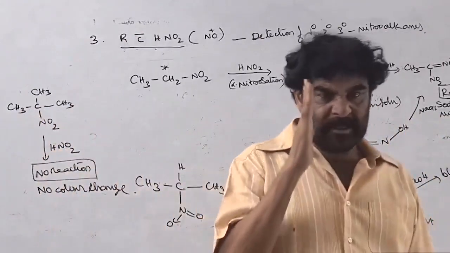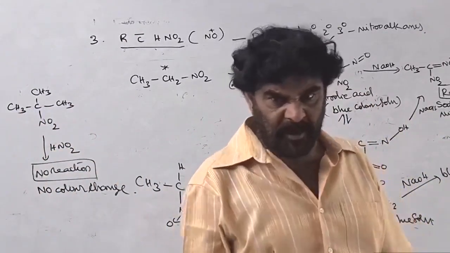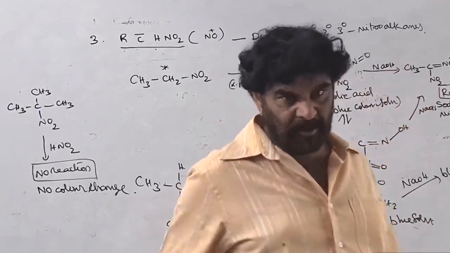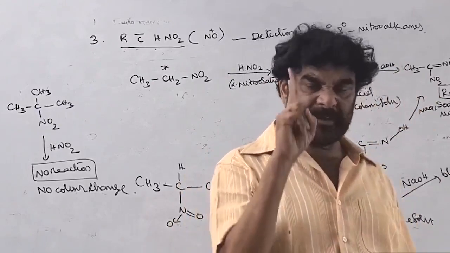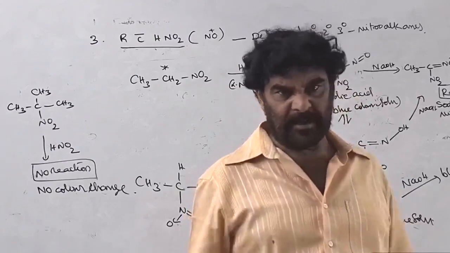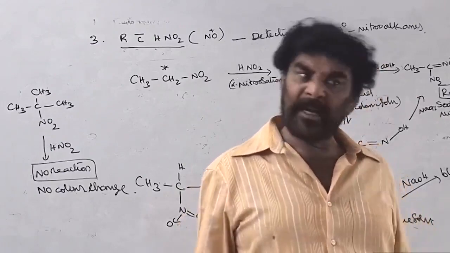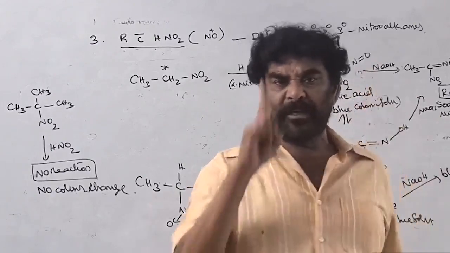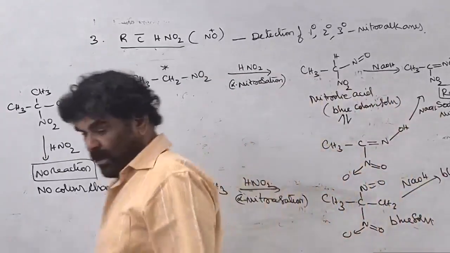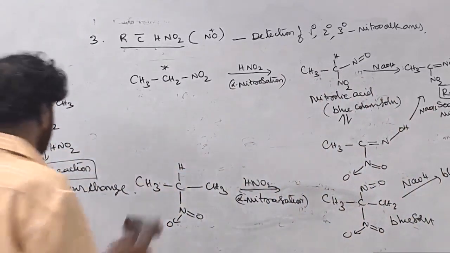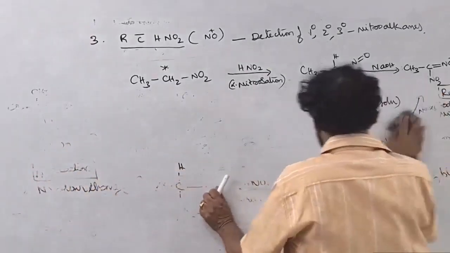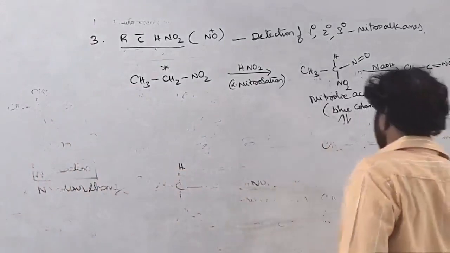Again I am telling you, this nitrous acid reaction is used on the nitro compound to identify its degree. The given nitro compound is treated with two chemicals: one is nitrous acid, that is NaNO2 plus HCl, followed by sodium hydroxide. Formation of a red solution is primary, formation of a blue solution is secondary, and no coloration is tertiary. This is the reaction related to the alpha hydrogen, as is halogenation. This is also related to the alpha hydrogen.